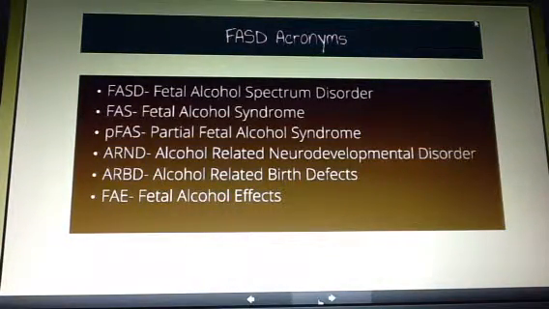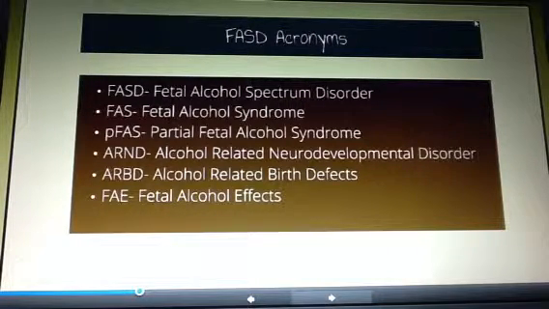The world of FASD is a world full of acronyms. What you need to know is FAS, PFAS, ARND, ARBD are diagnostic terms. FAS is fetal alcohol syndrome, and that was what was discovered in 1973. Later came the diagnoses of partial fetal alcohol syndrome, alcohol-related neurodevelopmental disorder, and alcohol-related birth defects.